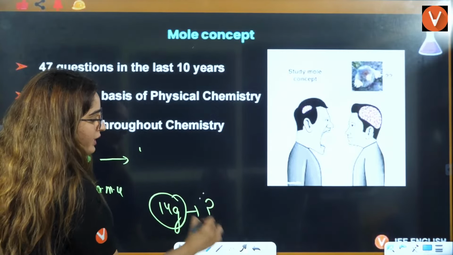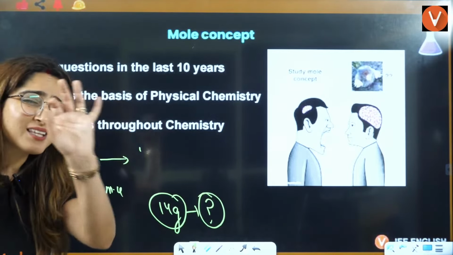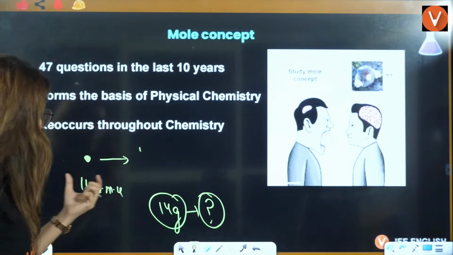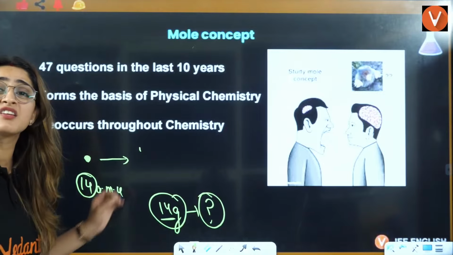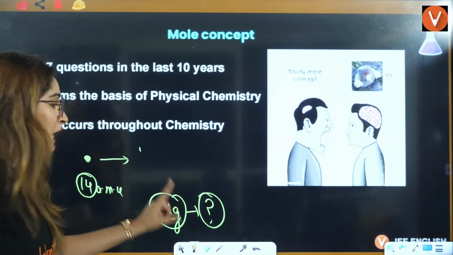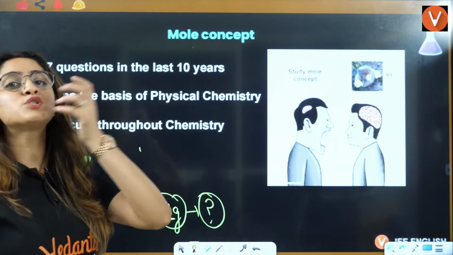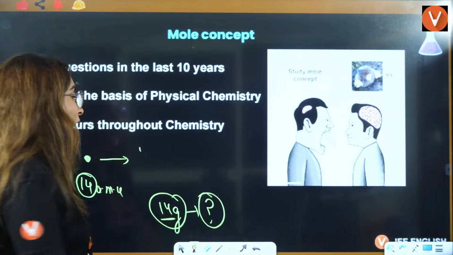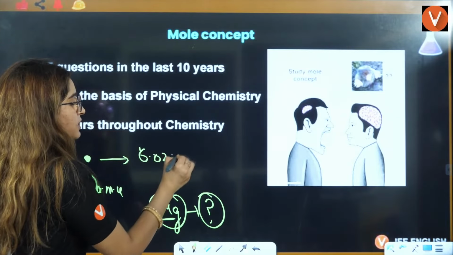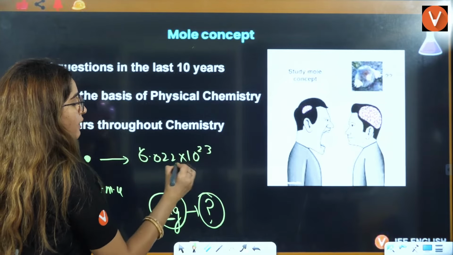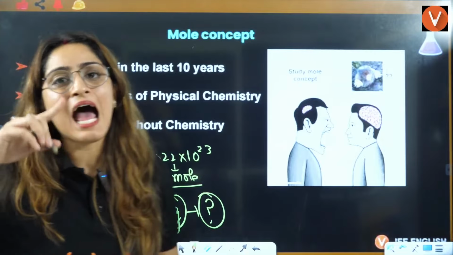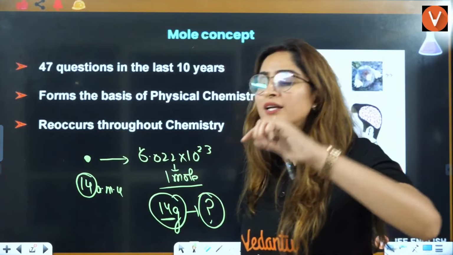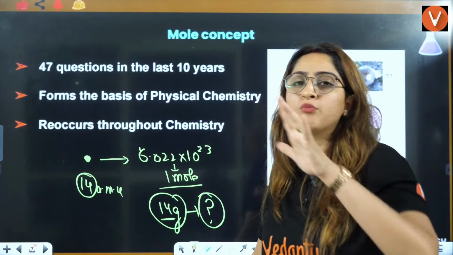Now see how many atoms you will have in these 14 grams. We calculated that the number of atoms comes out to be 6.022 into 10 raised to power 23. That is 1 mole.